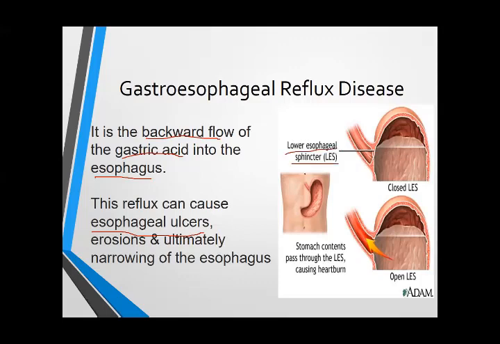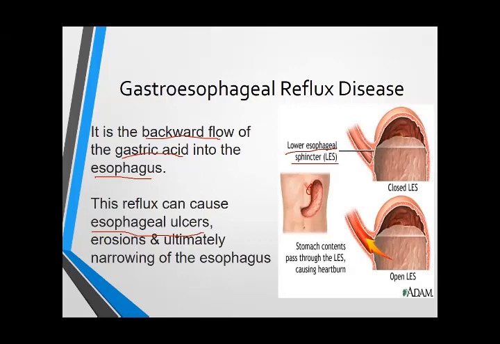As you all know, after eating, the lower esophageal sphincter is closed, and gastric content will not come back into the esophagus. But in this disease, gastroesophageal reflux disease, or GERD, the patient has a backward flow of gastric acid into the esophagus.